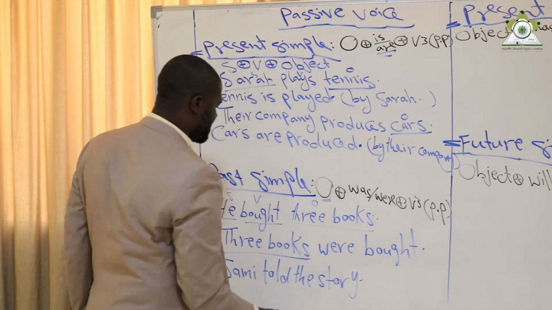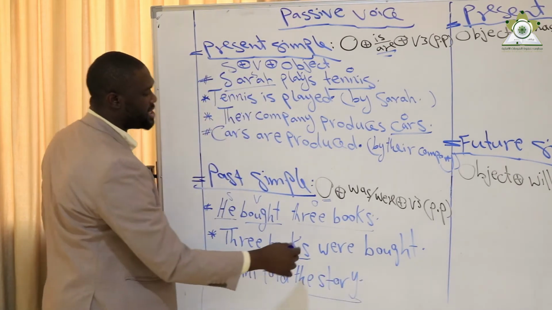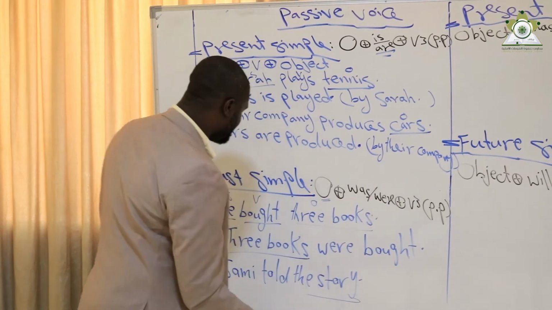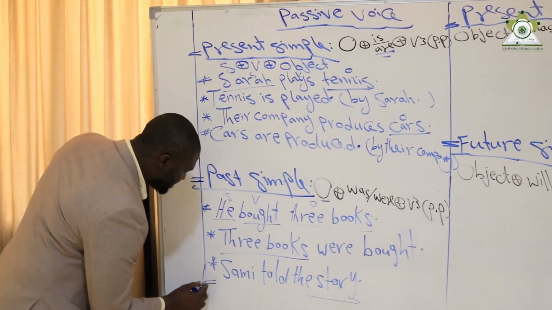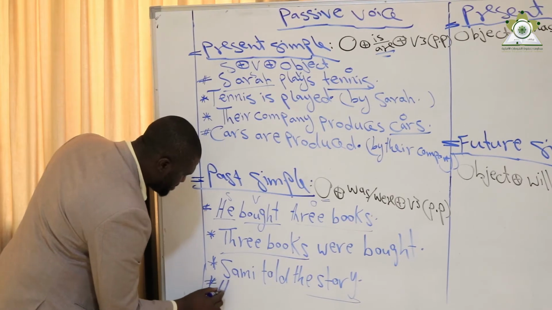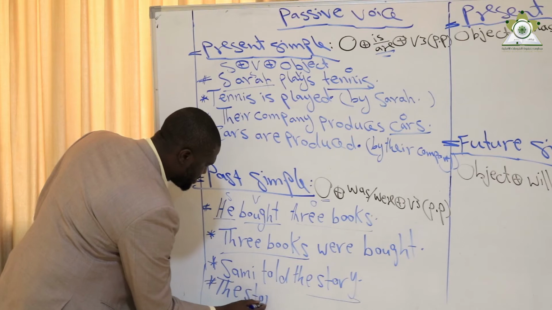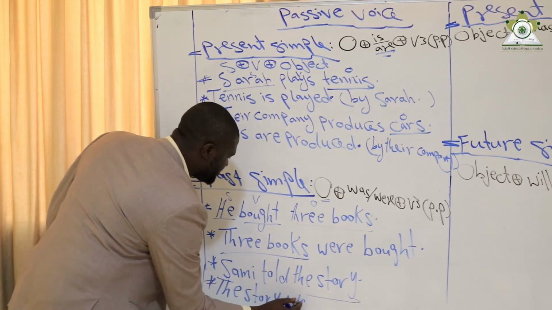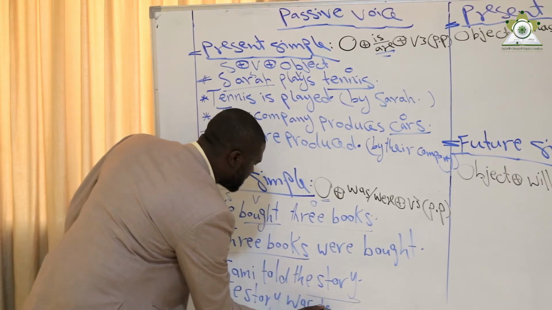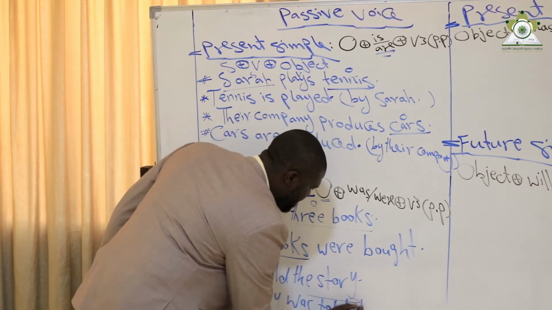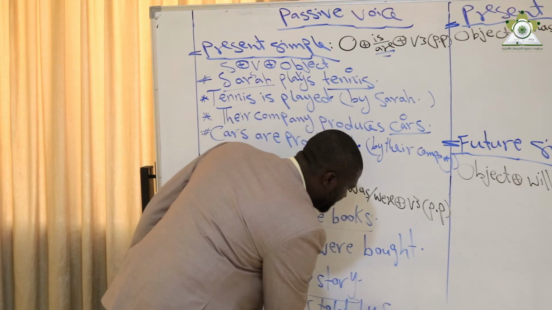I say the story here is the object and it is singular, so it becomes object plus was plus past participle. I say: the story was told by Sammy.